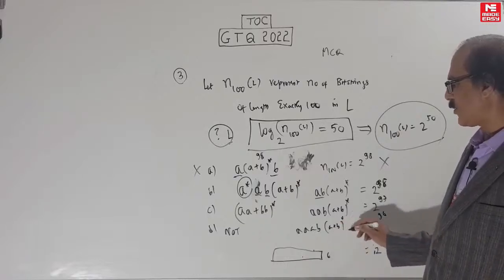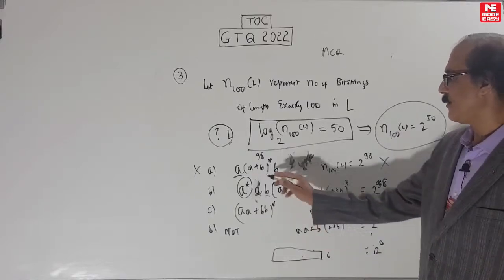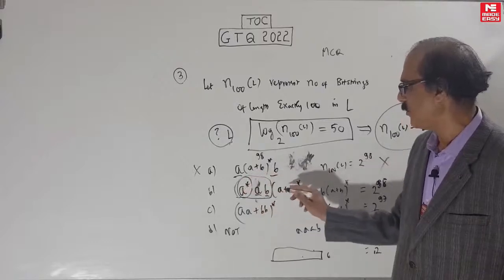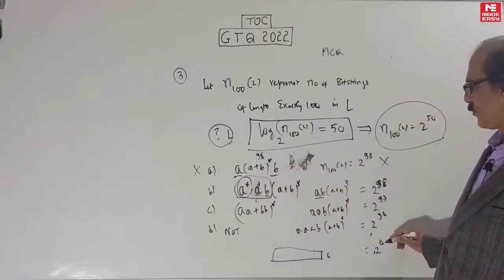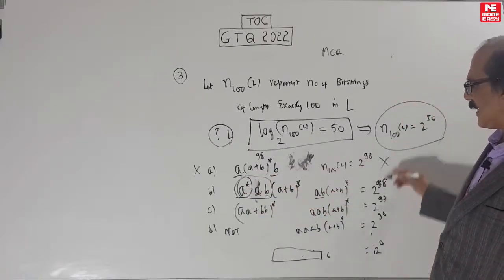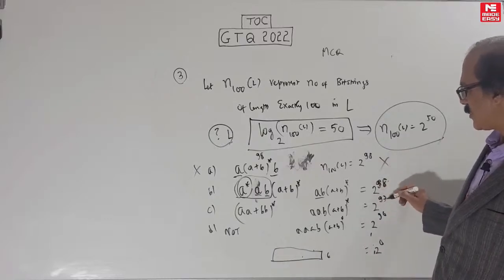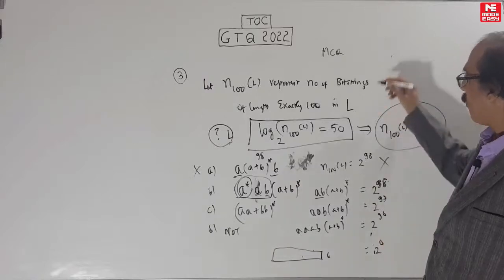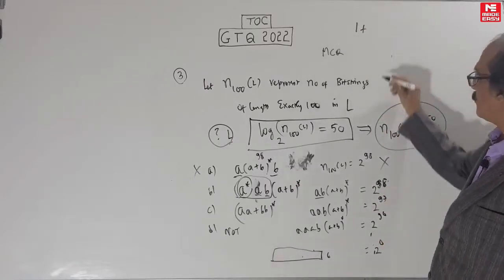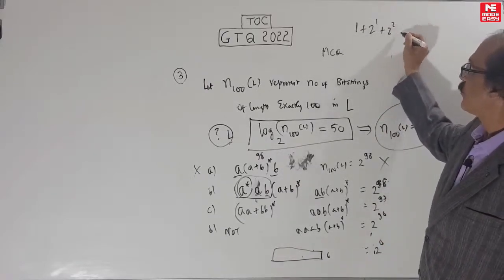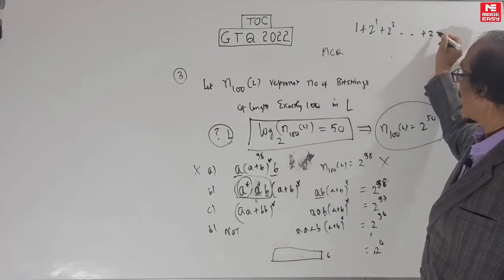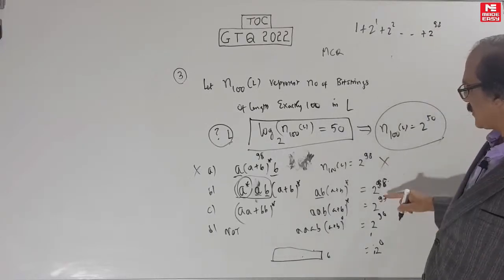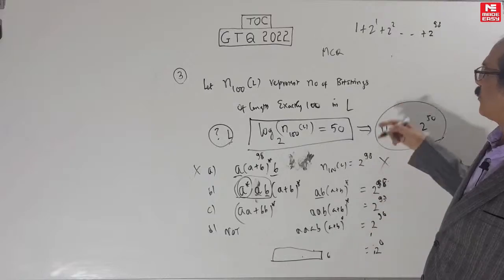That will be 2 power 0. That means don't take this at all, just take all of this here. That means take all the 100 bits from here only, take this null. That's 2 power 0. Now you add all this because there are so many strings of this type, add everything. So what will you get? Start from the bottom. 2 power 0 is 1. Next will be 2 power 1, 2 square, etc. up to 2 power 98. I am doing backward counting.